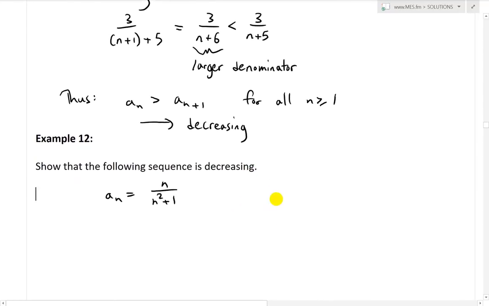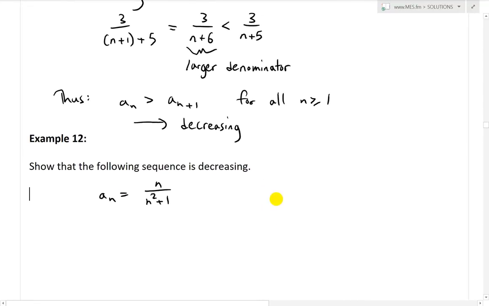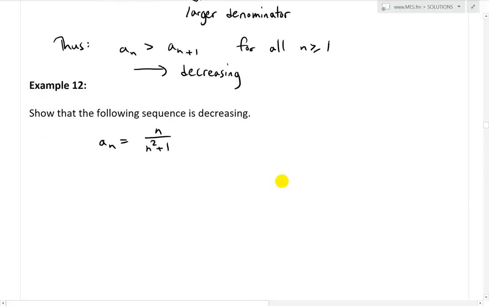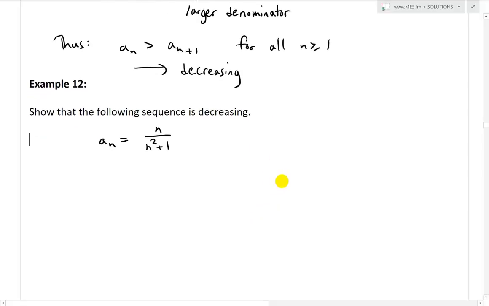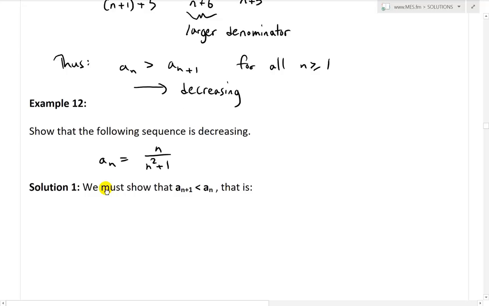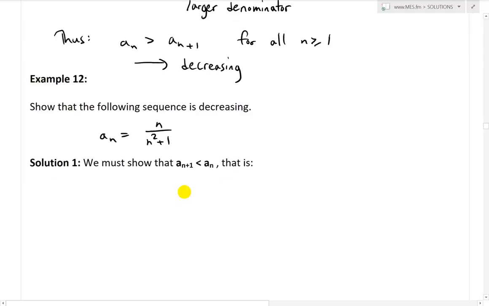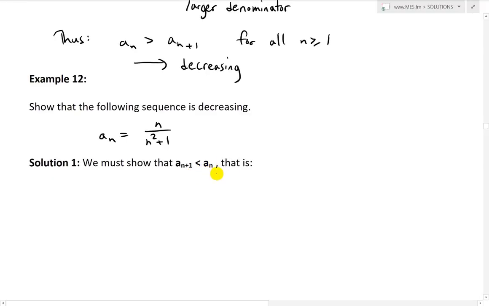So now let's look at another example, example 12. And this one states, show that the following sequence is decreasing. And we have a_n equals n divided by n squared plus 1. There's actually two ways of solving this one. Here's one of the ways. Solution 1: we must show that a_(n+1) is less than a_n. In other words, it's going to be decreasing.